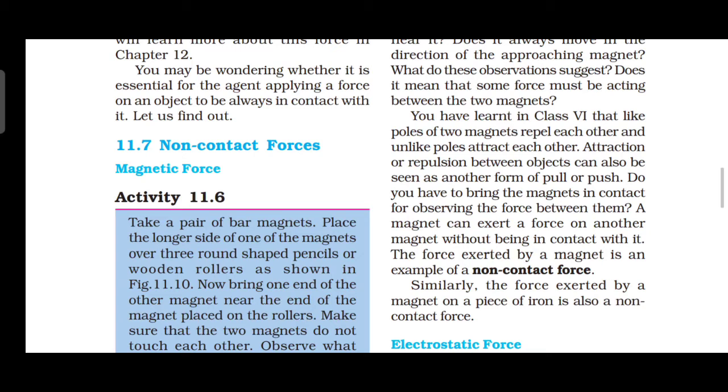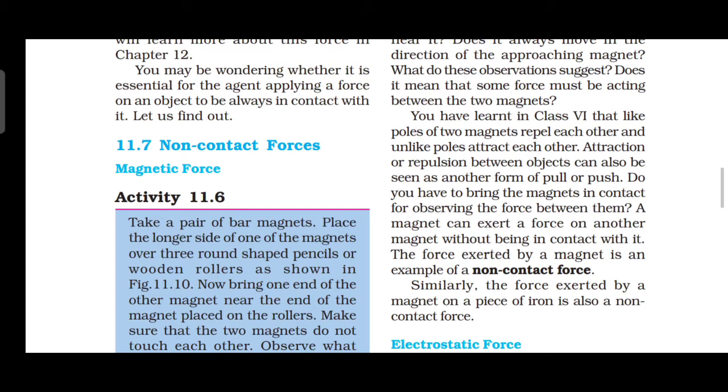We already studied this in class 6th, right? The attraction or repulsion between objects can also be seen as another form of pull or push. A magnet can exert a force on another magnet without being in contact with it.